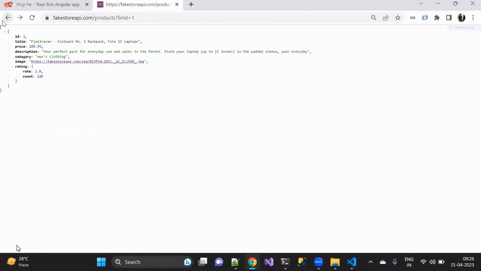Now I'm going to use them in order to work on it. To do that, the very first thing is going